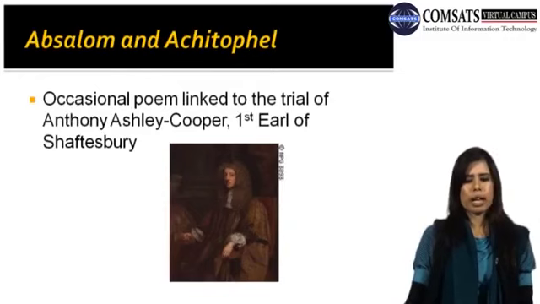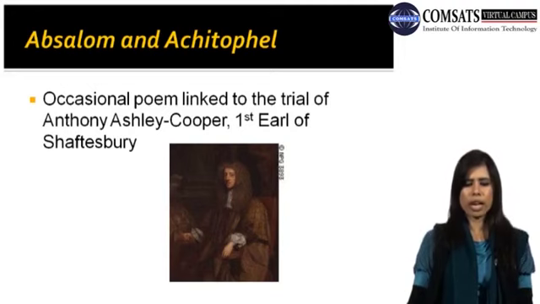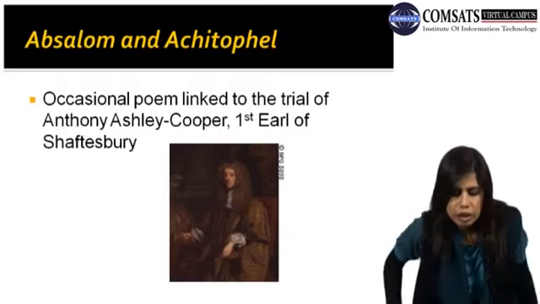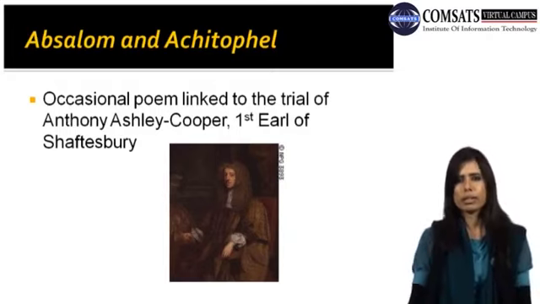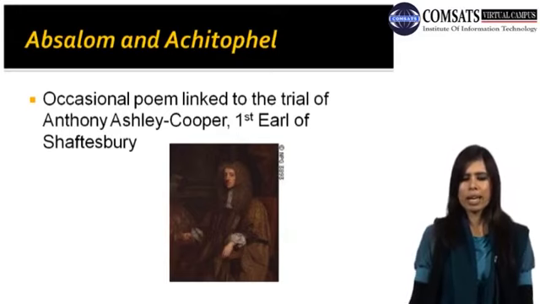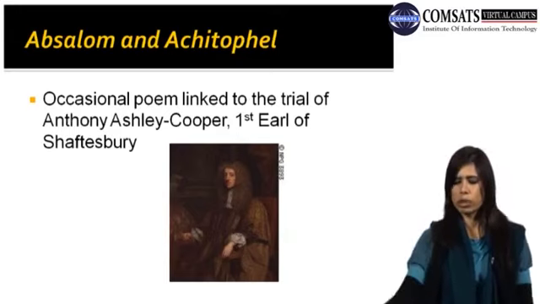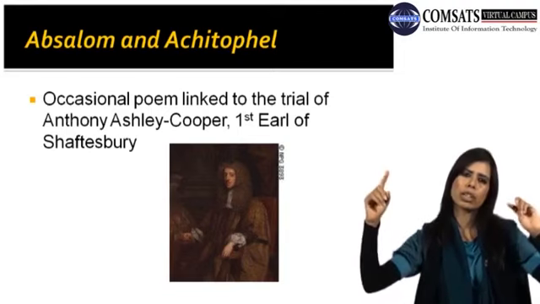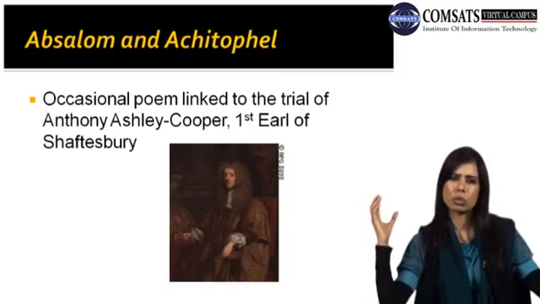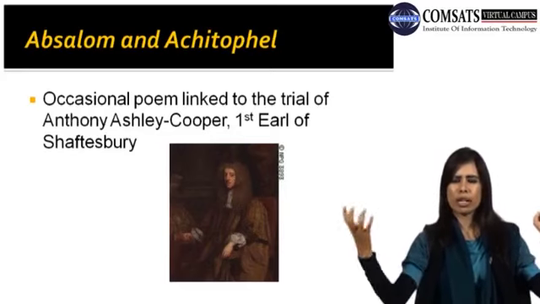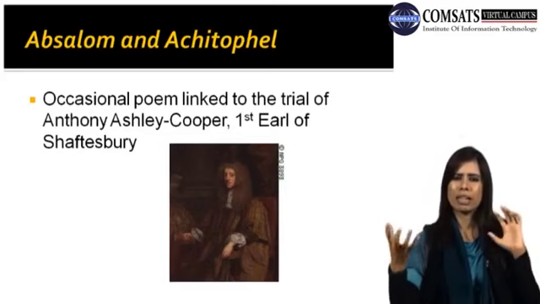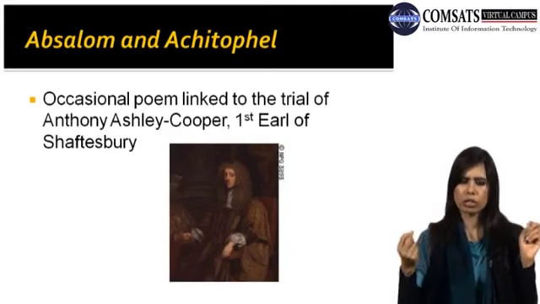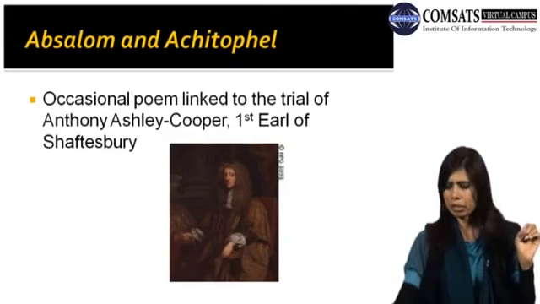Absalom and Achitophel is basically an occasional poem linked to the trial of Anthony Ashley Cooper, first Earl of Shaftesbury. My dear students, this is another work written by Dryden, and it was basically an occasional poem. That is why at the start of the lecture I told you that we do not understand Dryden's work, because those works are based on a particular political event or occasion. So this is an occasional poem. We can have the example of this one.